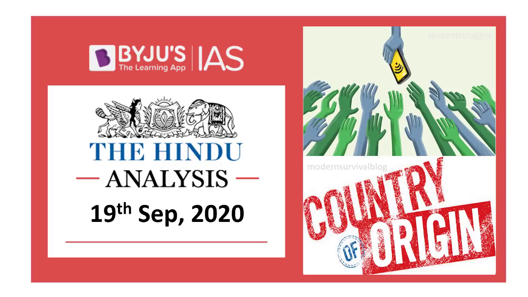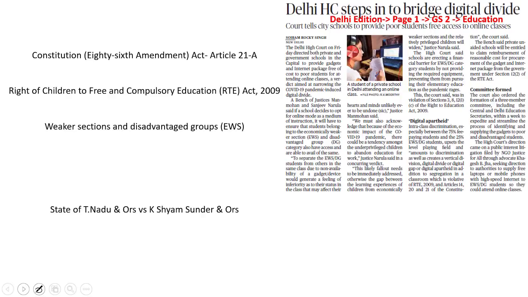Let's get started and look into the first article. The first article is about the digital divide and the judgment passed by the Delhi High Court. Before we understand what this article is all about, let's look into the background.